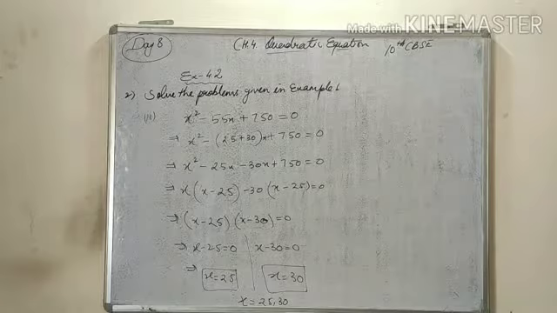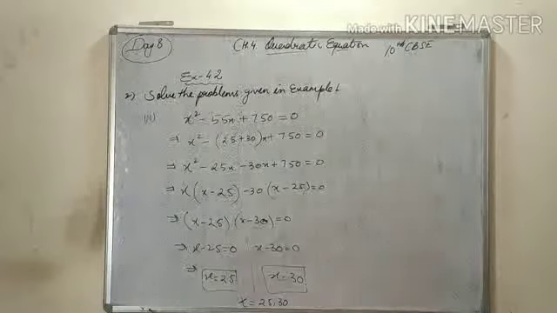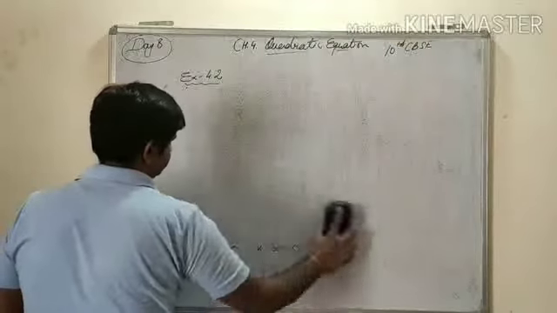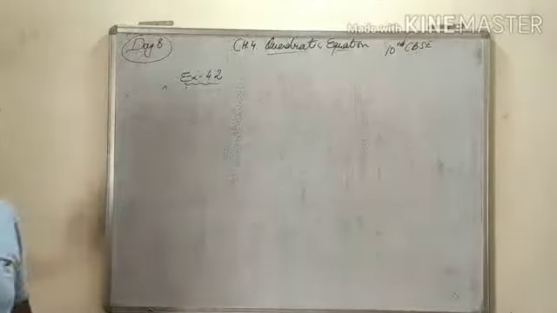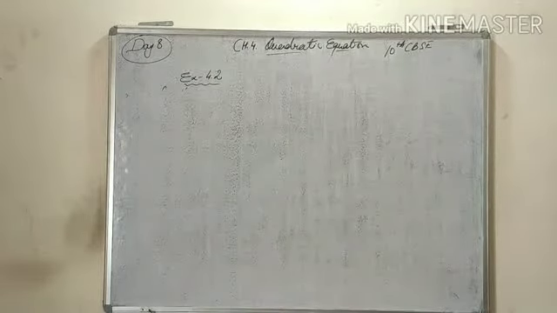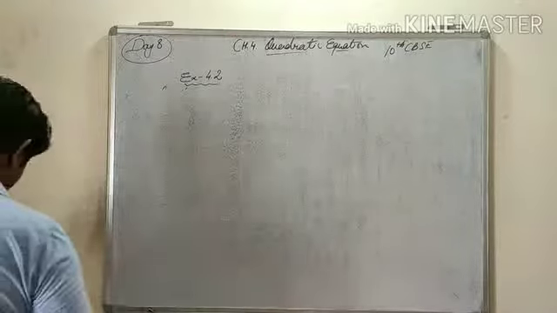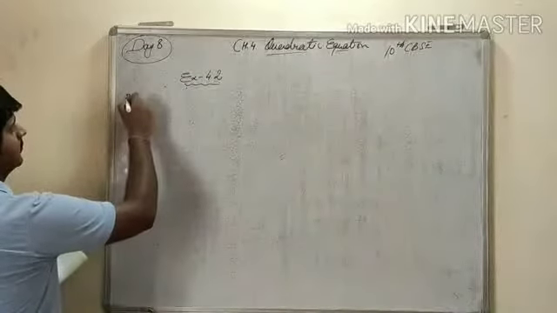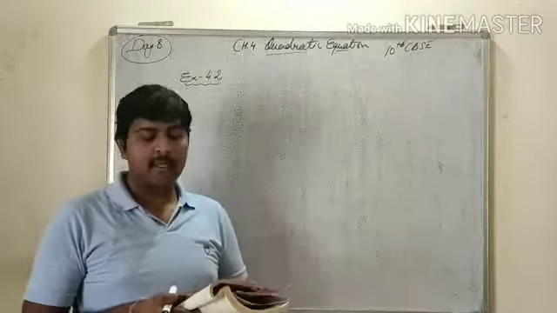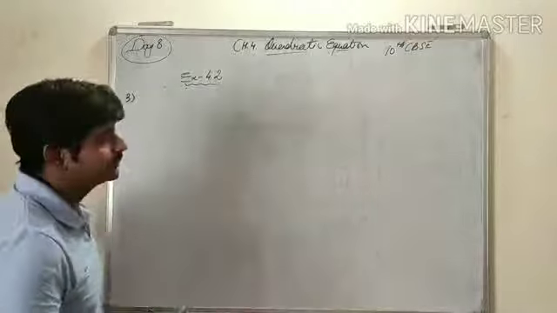Now 4.2, question number 3. I am erasing this. This is a word problem. Question number 3. Find two numbers whose sum is 27 and product is 182.